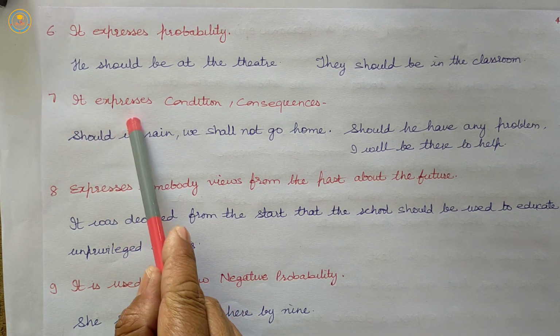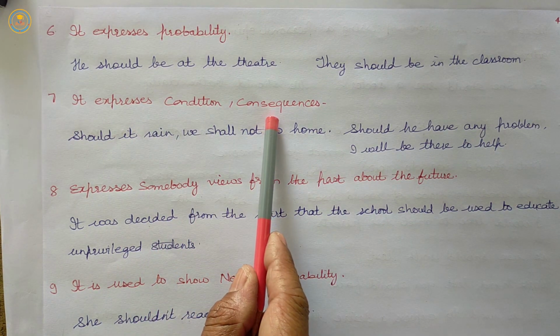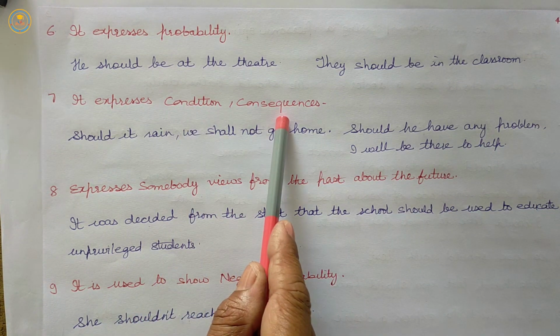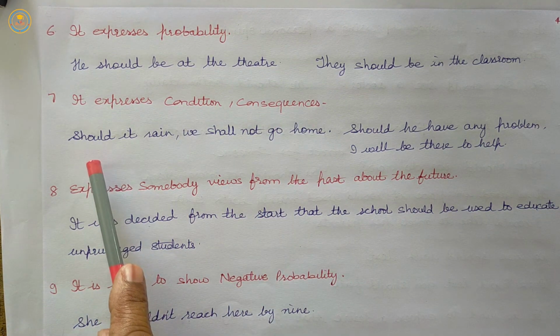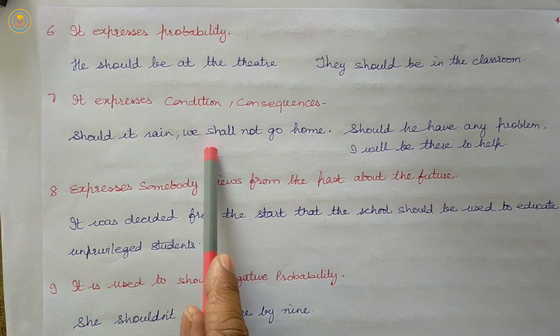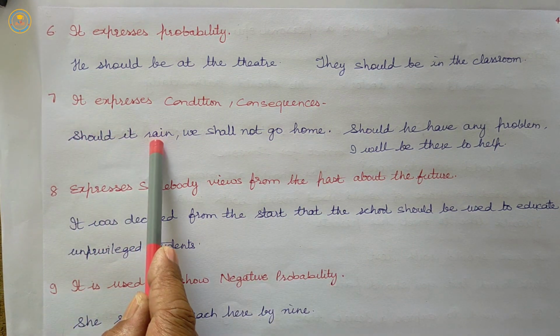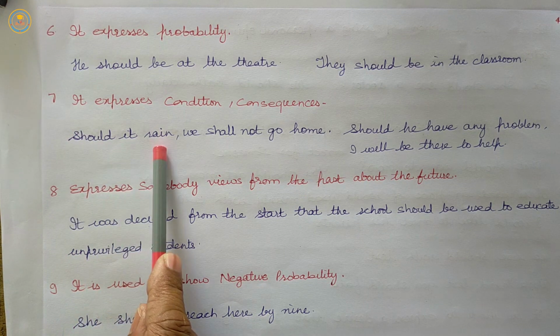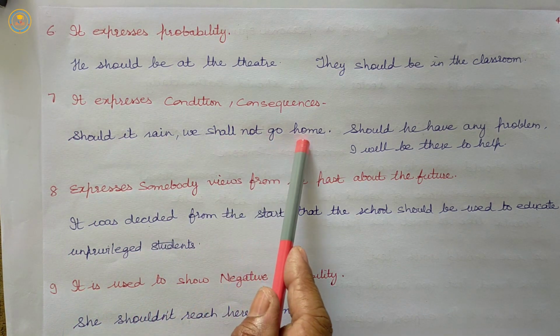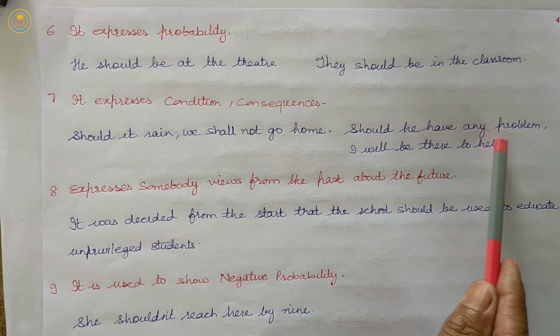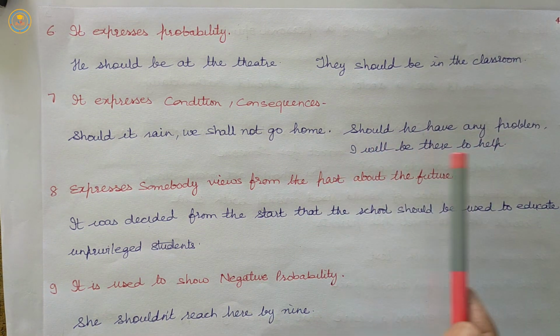Next, it expresses condition or consequences. Should it rain, we shall not go home. This means the condition: if it rains. Consequences: should he have any problem, I will be there to help.